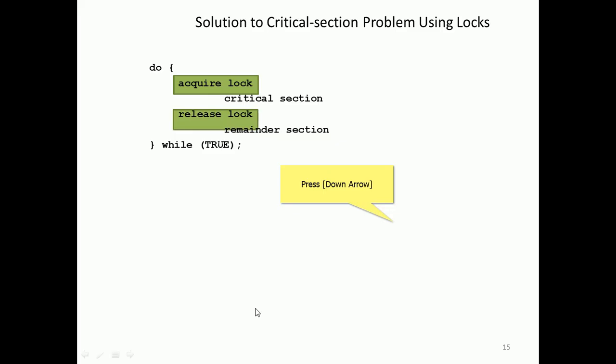the lock, right? In the previous discussion we talked about getting the permission of the other process to enter into the critical section. Here, instead of saying that, we can say acquire lock. Lock is a shared variable. Once somebody has acquired it, the other processes will understand. So a process that wants to enter the critical section, though the lock is held, will be silent or will postpone its attempt to enter the critical section, right? After completion, release the lock and execute the remainder section, while true, then you can repeat several